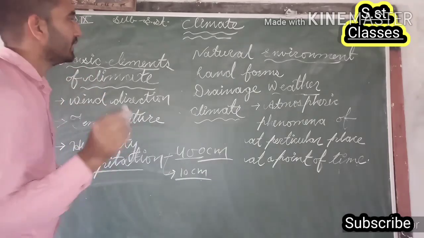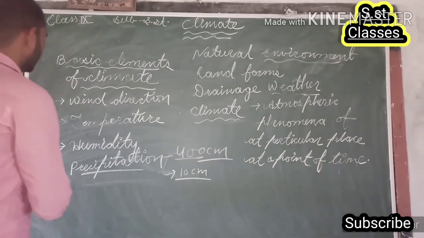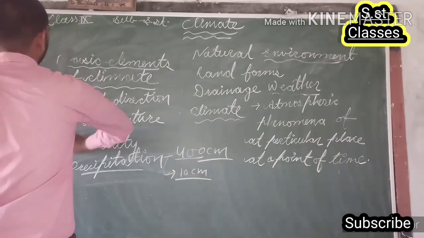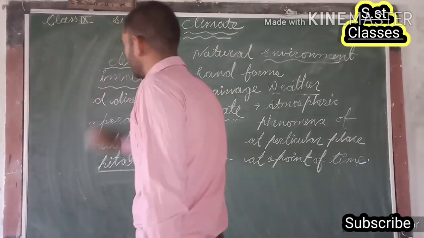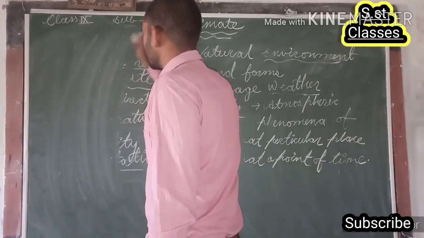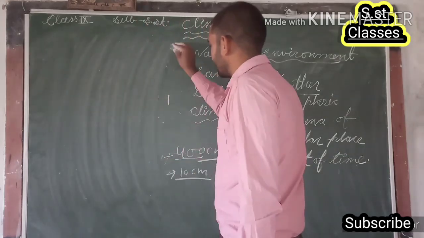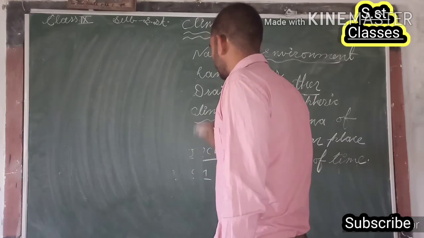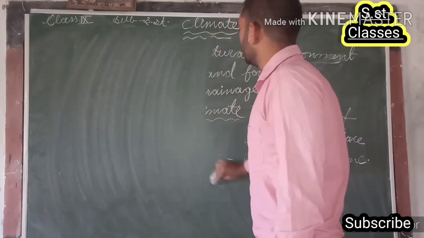Is that clear, guys? Now the next point which we are going to discuss here is related with the major controls of climate, means the basic elements or things which control the climate of a particular place.